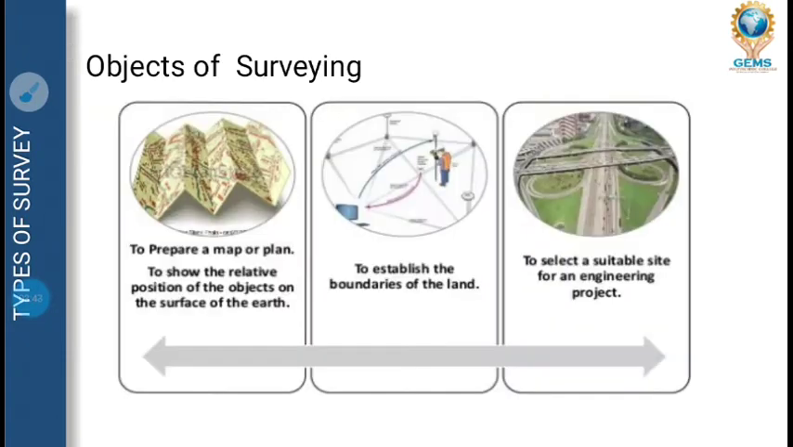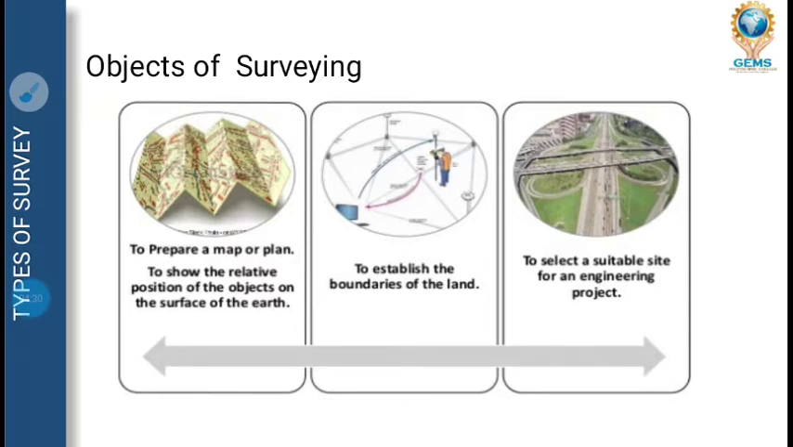Next, objects of surveying. Object means what is the importance and what is the aim of surveying, what survey helps you to understand. Number 1 is to prepare a map or a plan. Survey helps you to prepare a map or a plan, for what? To show the relative position of the object on the surface of the earth. Like if a land is there, and you need to construct your house, the house is like an object. So it will help you to understand the design purpose and planning purpose.